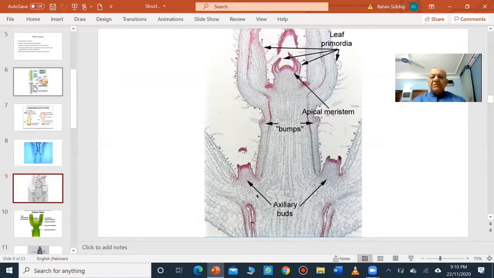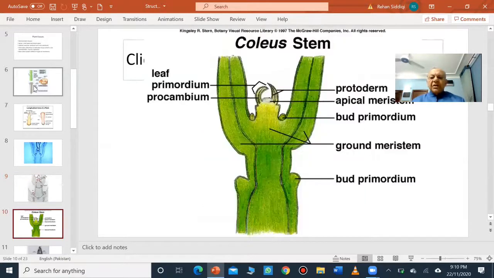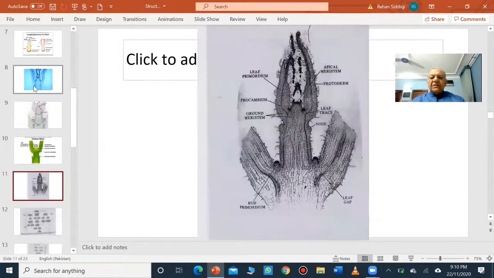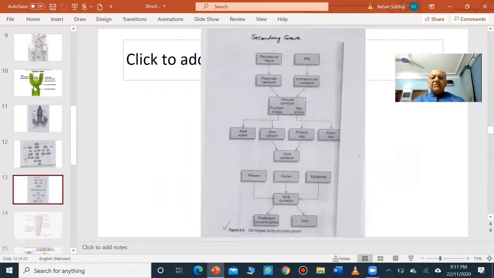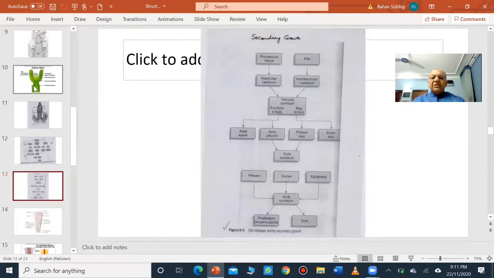When you come to the lab, I will show you these slides and explain further this structure of shoot apex. Again, this shows the three meristems, the protoderm, procambium, and the ground meristem. So this is the structure of shoot apex. Again, a black and white diagram of the shoot apex. Okay, forget about these two diagrams. I am not going to discuss these two diagrams which show the various types of meristems. This you will study later on.